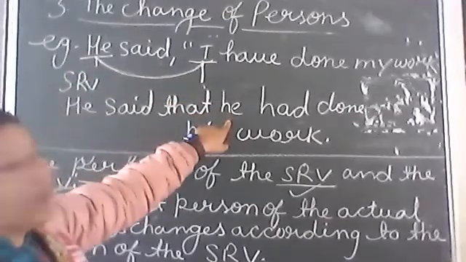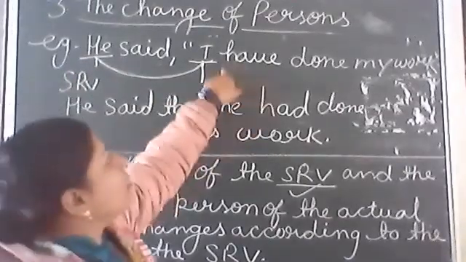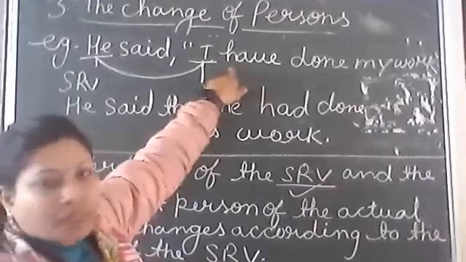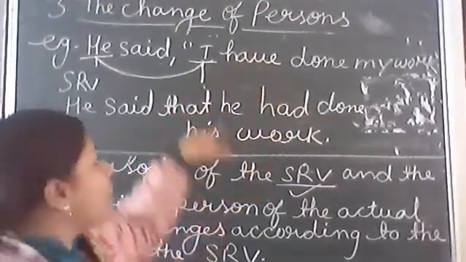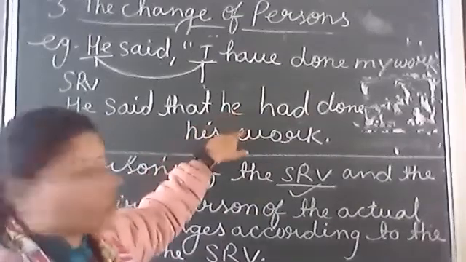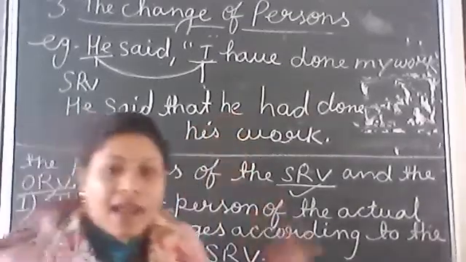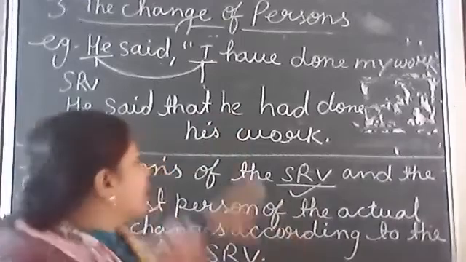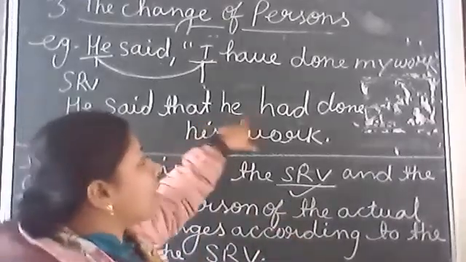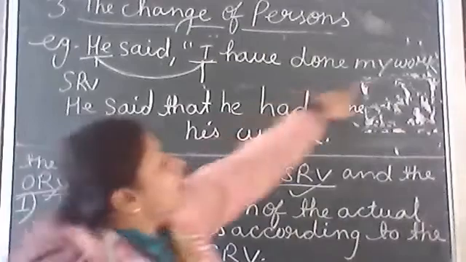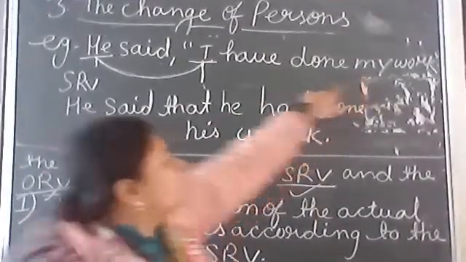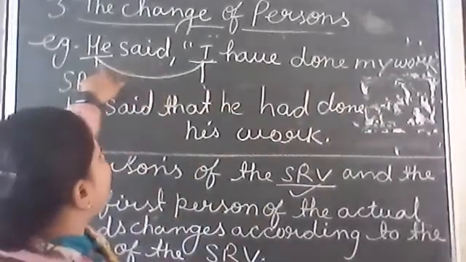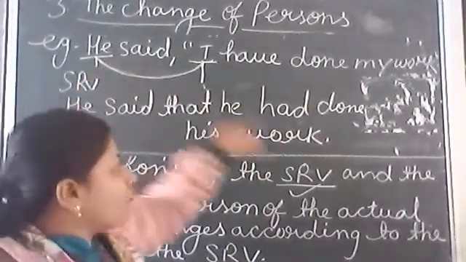That is why he is here. And this is present perfect tense and present perfect tense changes into past perfect tense. The structure is subject plus had plus V3 plus object. That is why he had done. His: first person possessive case changes into his.